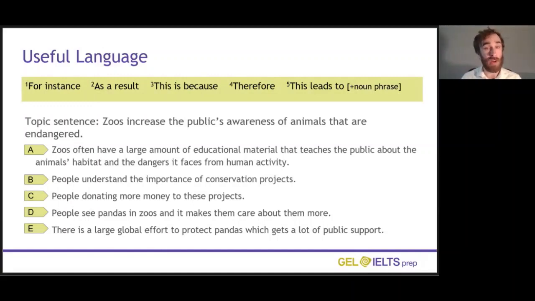At the moment, our paragraph doesn't contain any linking phrases, so it's not clear how these arguments or these sentences connect to each other. We're not going to score highly in that coherence and cohesion category. So look at the letters A, B, C, D, and E. Before these sentences, we need a linking phrase. So which of these linking phrases, 1, 2, 3, 4, and 5, could go before those sentences? Look at the next question below this video and choose the correct matches between the letters and the numbers.